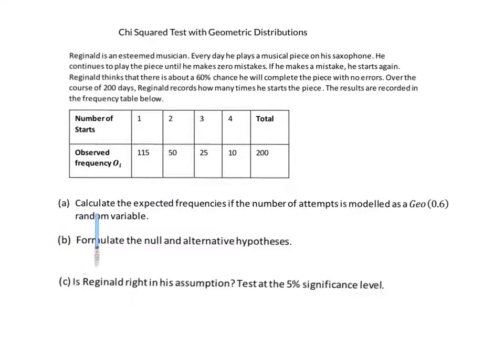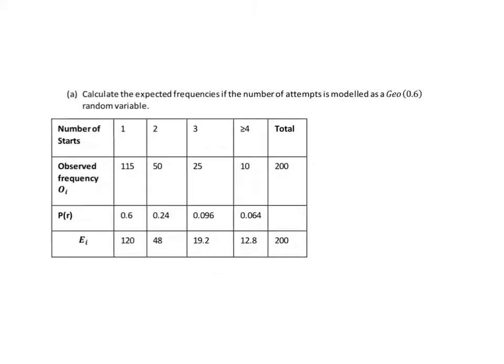So here are the questions. Calculate the expected frequency if the number of attempts is modelled as a geometric distribution with parameter 0.6. So probability 0.6. Formulate the null and alternative hypotheses. Is Reginald right in his assumption? Test at the 5% significance level. So if it's 0.6, we're assuming each time's independent. So we'll see how that works now.